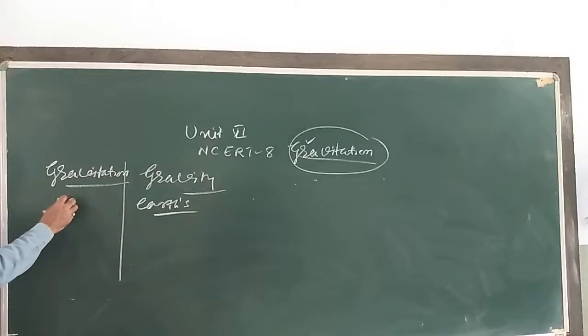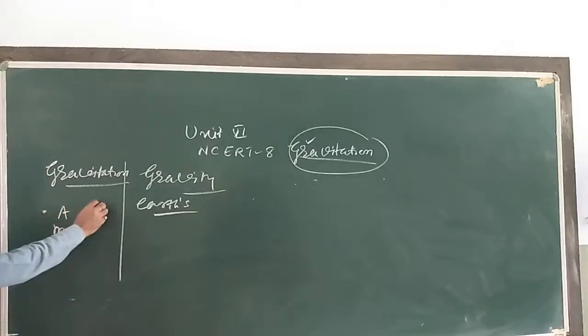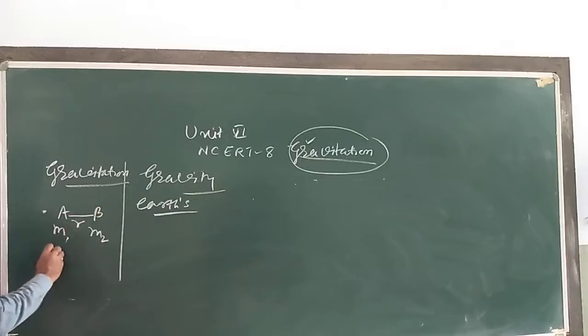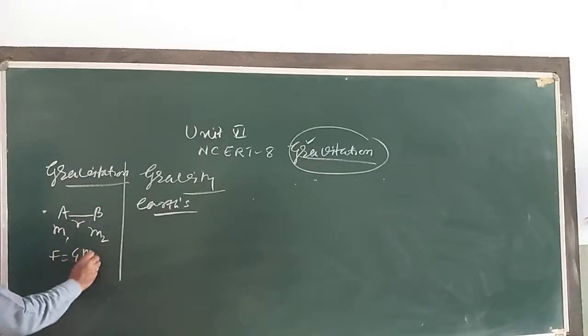Gravitational force on a body A, say of mass m1, due to a body B, say of mass m2, placed at a distance r, is given by G m1 m2 by r square.